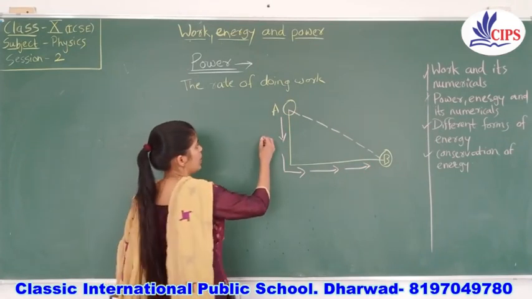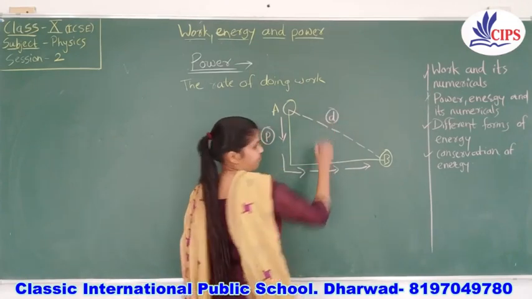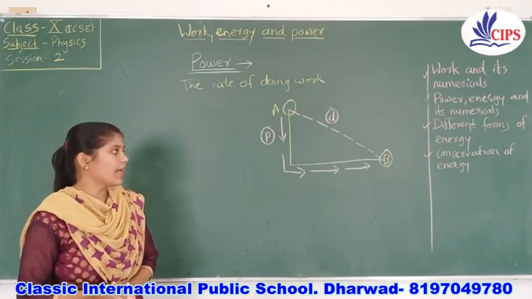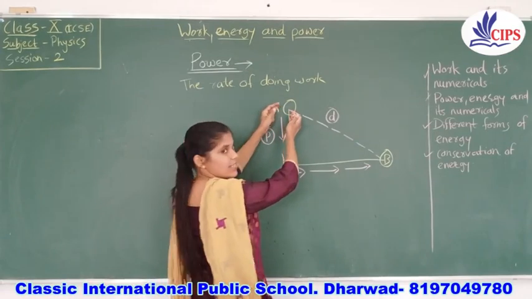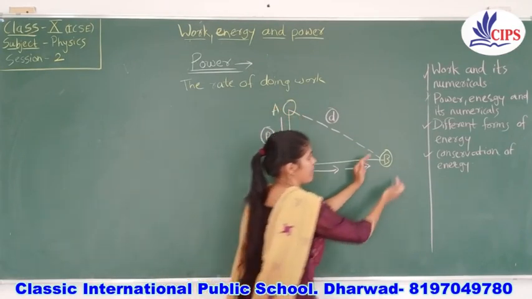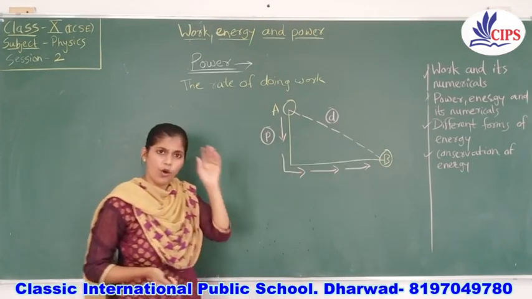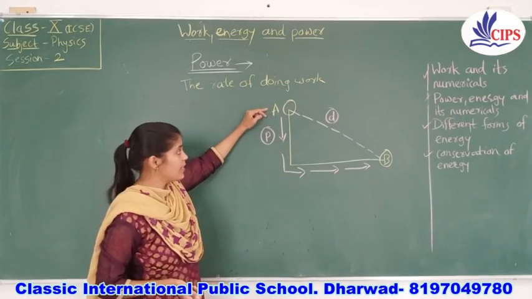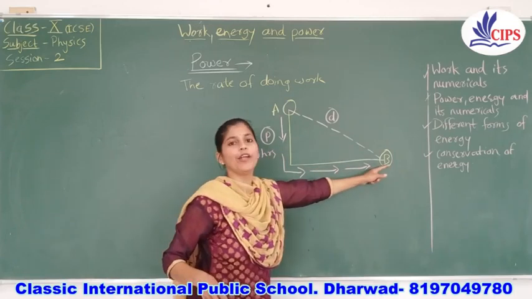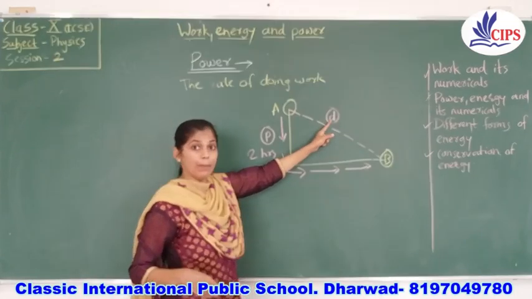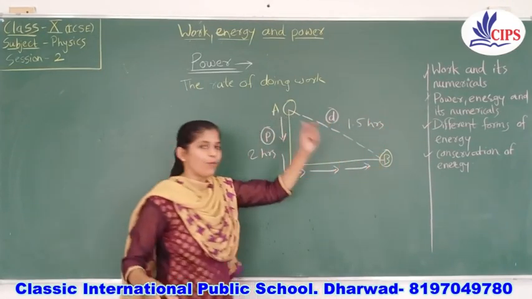We will name them: one is P, the person P, and the other is D. So what will you say, have both these persons done any work or not? They have changed their place. They were here first of all, and at the end they have reached this point. Both have done work. The only thing is this person P needs 2 hours to reach point B, and in case of person D, he took only 1.5 hours to reach point B.